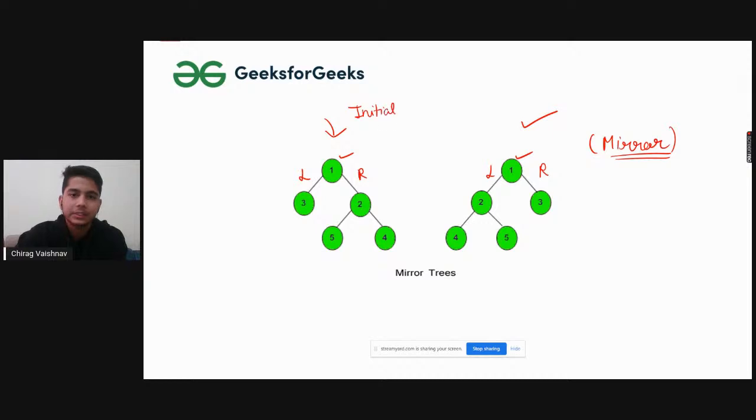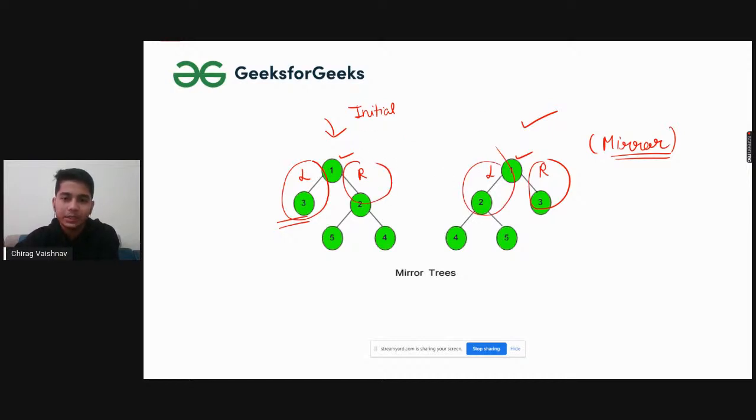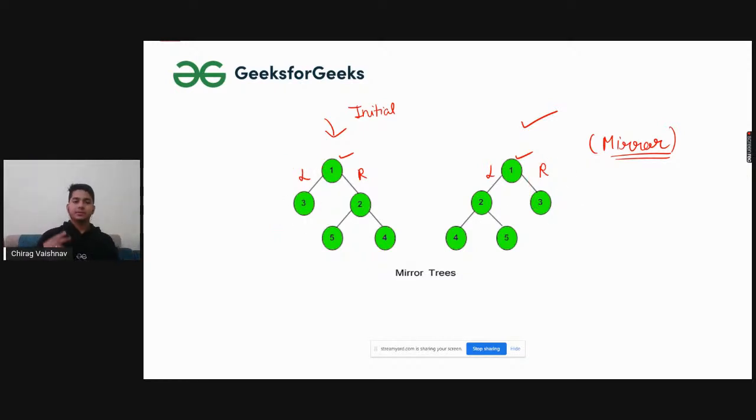Let's say this is my initial tree. The initial left has become the mirror right, and the initial right has become the mirror left. The one that I was having here at left has become here at right, and the one that I was having here at right has become here at left. So what has happened is the left and right children have swapped. This is the question.